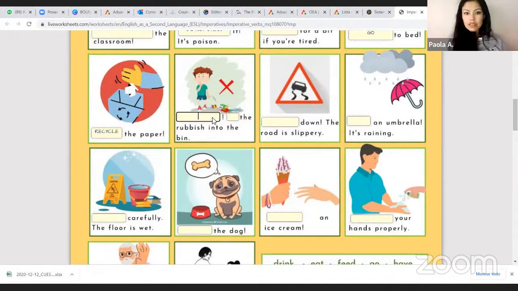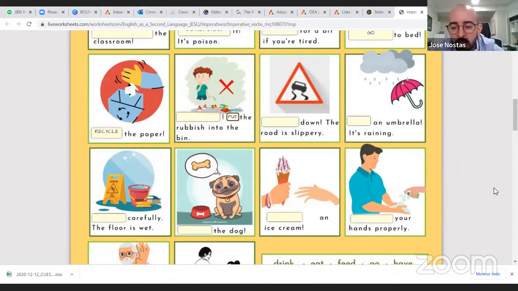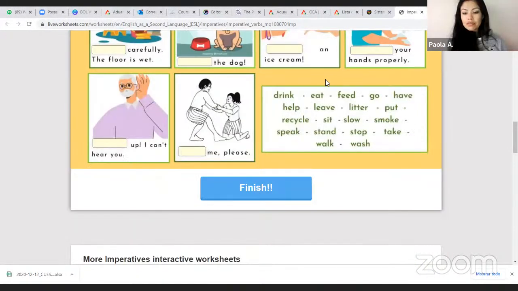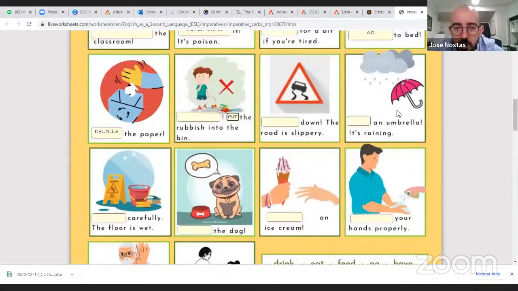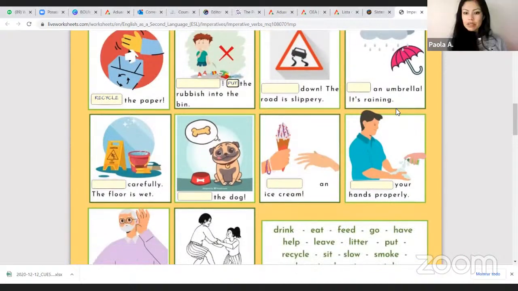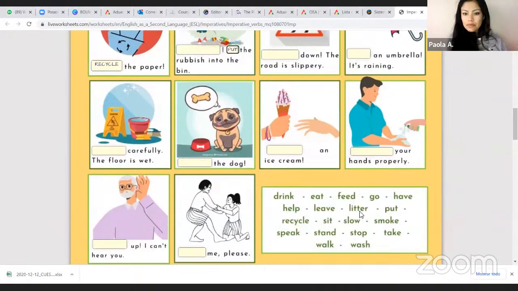Now there is another negative, right? Because it has an X. Put the rubbish into the bin. Rubbish, the trash. Yeah, put the rubbish. We have a first part.